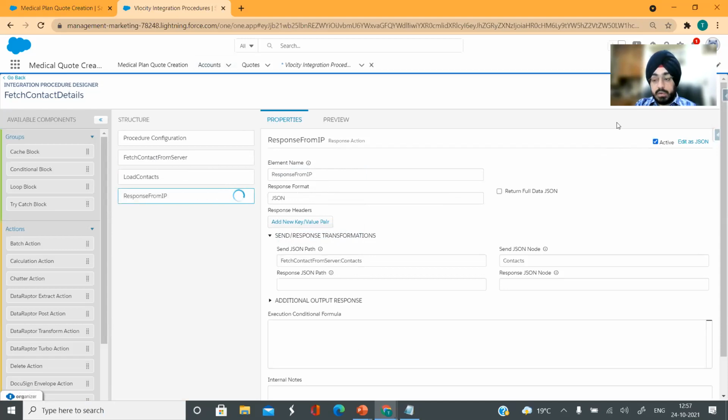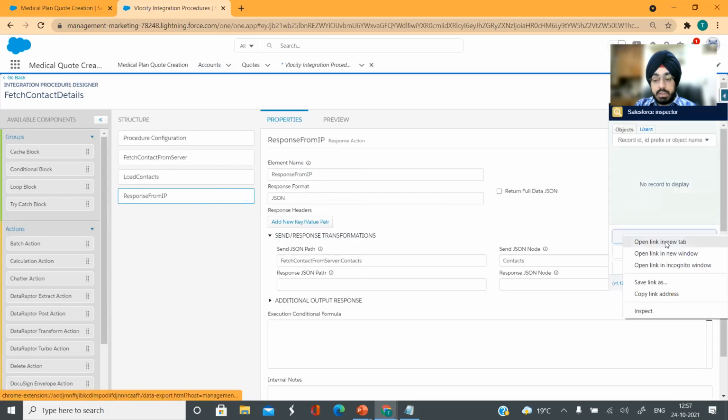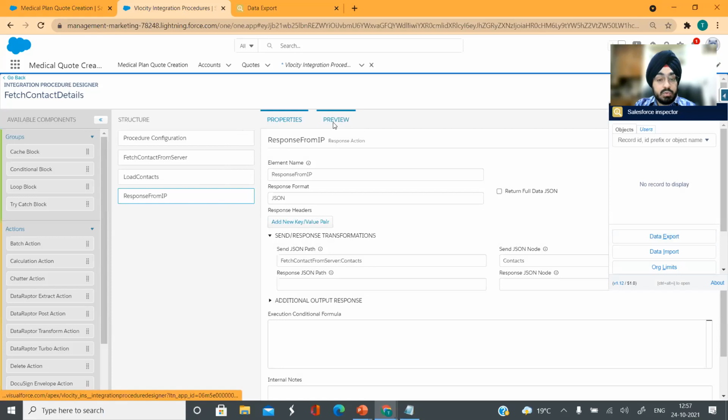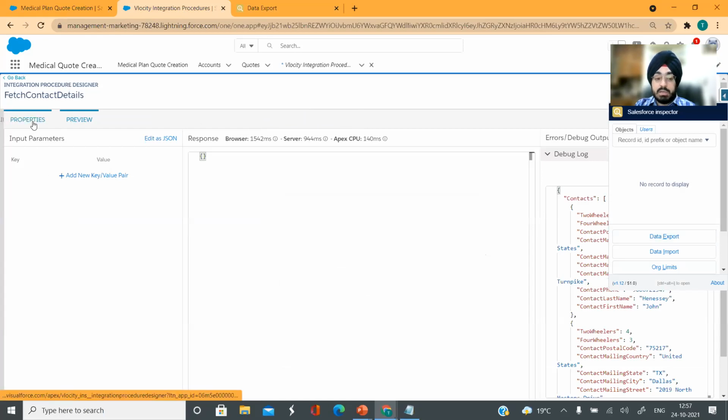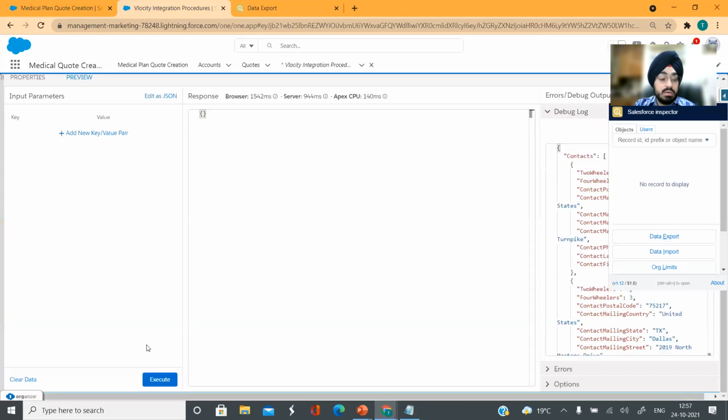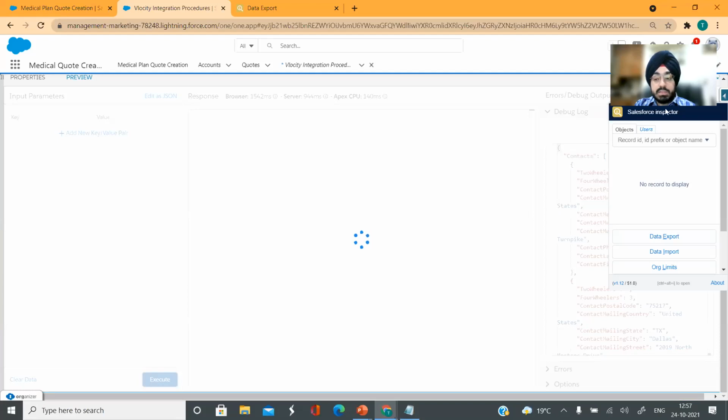And before I move ahead, let me show you if I have any contacts created by now or not. So I don't have any contacts created yet. Okay. And I am going to run this. There is no input required. Please note that because I am fetching all this data from an external database using a get call, I'm going to execute it now.